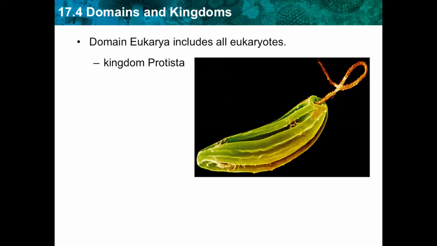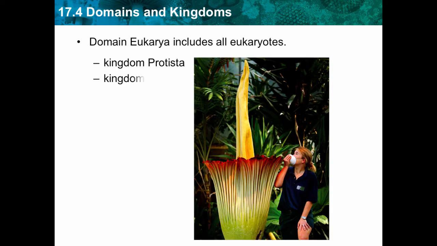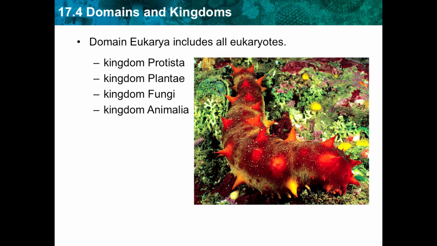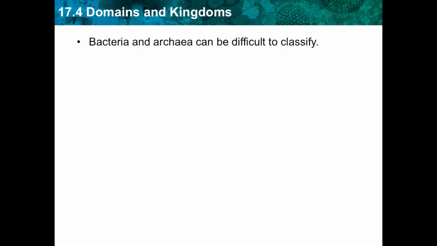And then the last domain is Eukarya, which is the one that we care the most about because that's where we are. This includes all eukaryotic cells, all these larger complex cells with a nucleus, which include the protista, the plant kingdom, the animal kingdom, and the fungi kingdom. So all of these belong under the domain Eukarya.